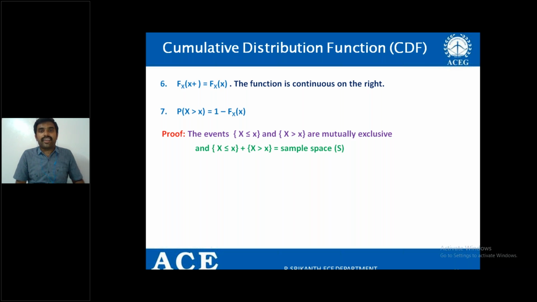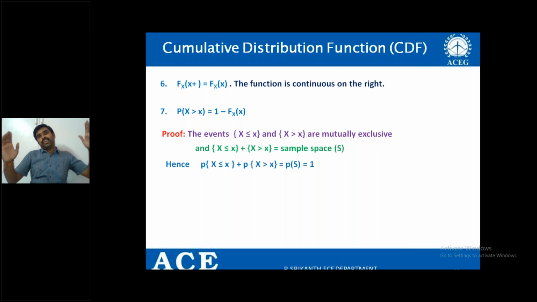And the combination of these two becomes the entire sample space. Now by applying probability, I can write P of X less than or equal to x plus P of X greater than x is equal to the probability of the entire sample space, which is equal to 1.